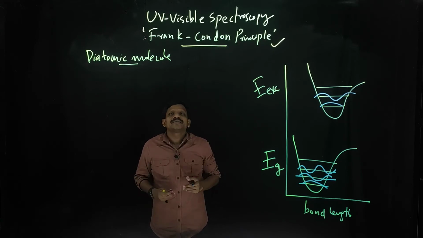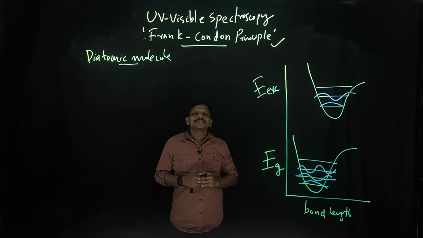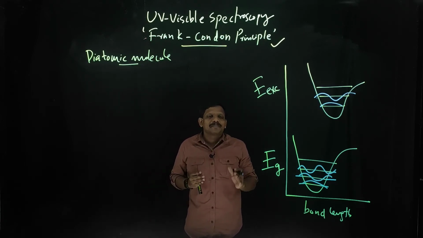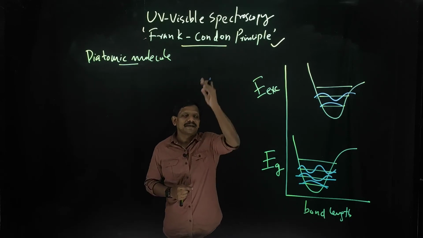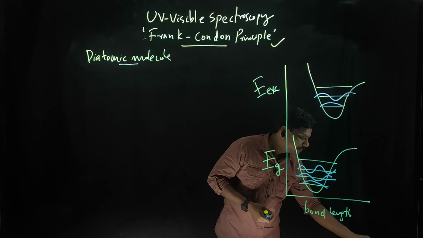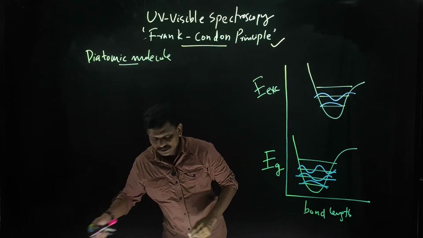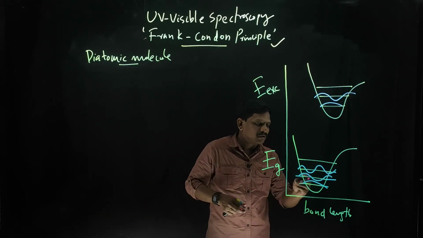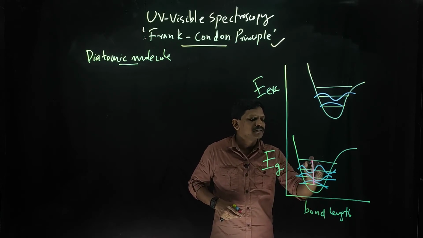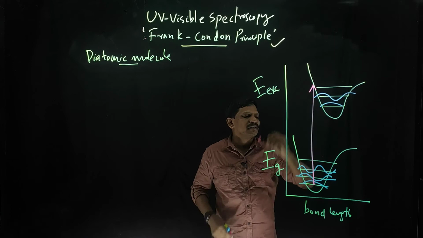So according to the Franck-Condon principle, an electronic transition should be represented as a straight line coming from the bottom, that is the ground state. Suppose you are representing it like this, you have to express it as a straight line.